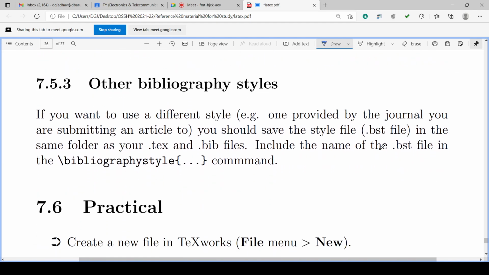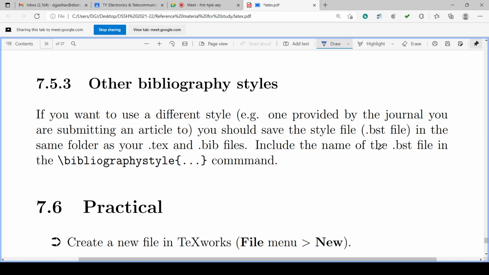Then other bibliography styles are also there. If you want to use a different style, for example one provided by the journal you are submitting an article to, you should save the style of that file. So one journal is there and you are publishing one paper in that journal.